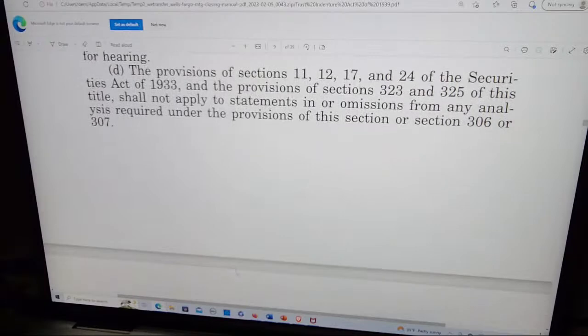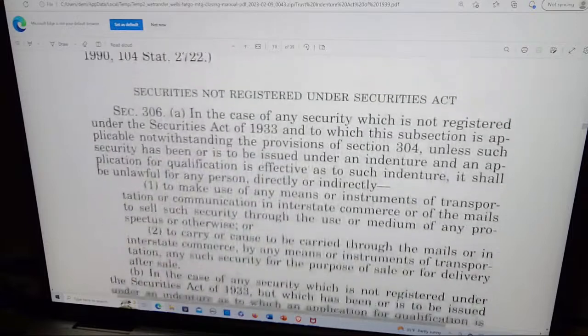D. The provisions of sections 11, 12, 17, and 24 of the Securities Act of 1933 and the provisions of sections 323 and 325 of this title shall not apply to statements in or omissions from any analysis required under the provisions of this section or sections 306 and 307.